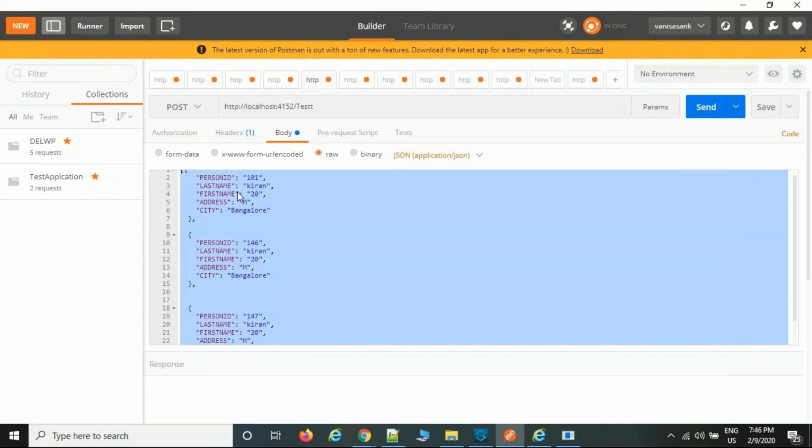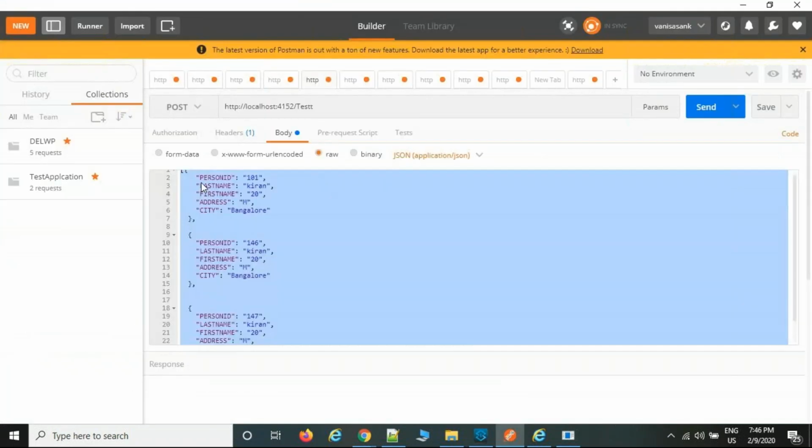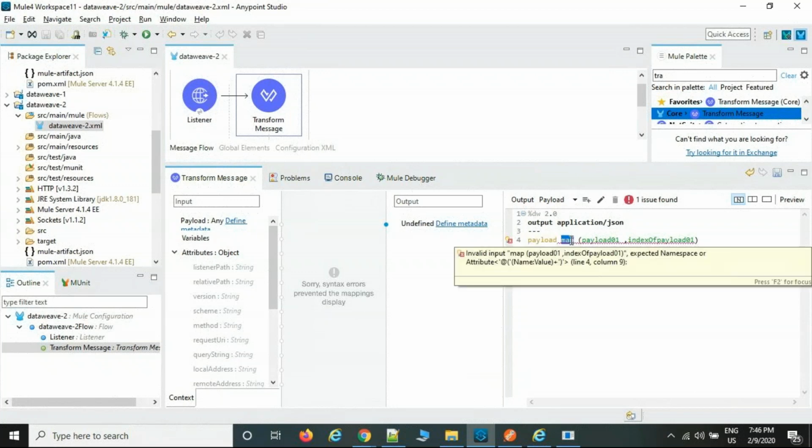Normally loops work by fetching each record, but here each record is fetched as a key value pair combination. My file is coming from the payload, so I selected payload and map just to repeat the loop over the list of persons, and map fetches the data using key value pair combination.